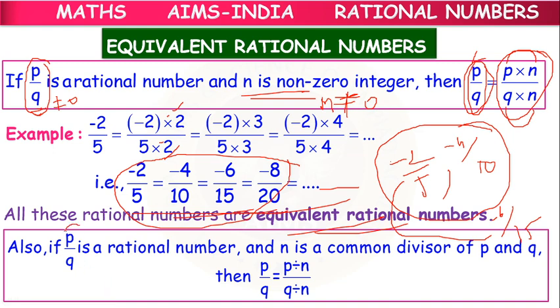So not only multiplication, if p by q is a rational number, and n is the common divisor, not multiplier, if n is the common divisor of p and q, then also they are said to be equivalent. If p and q both are divisible by the same number n, which is a non-zero integer, then also they are said to be equivalent.